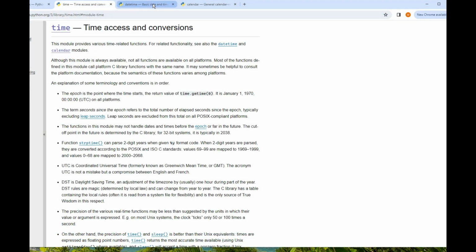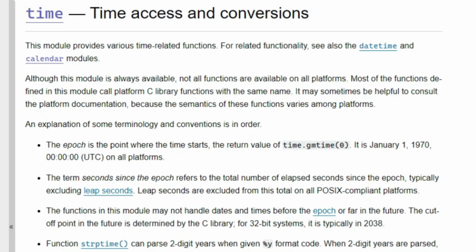I need something that will take a series of dates and adjust them forward to the next semester. Let's look at time and datetime. The time module says time access and conversions, and it starts by saying not all functions are available on all platforms.